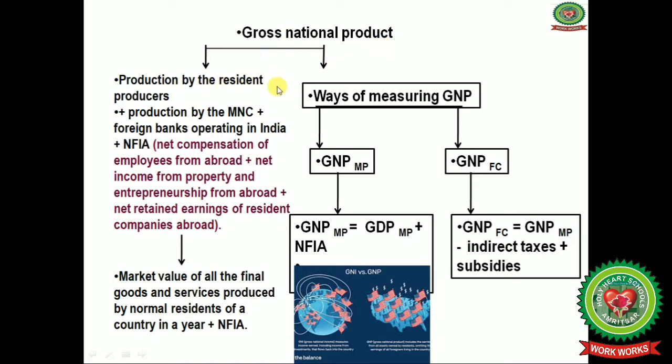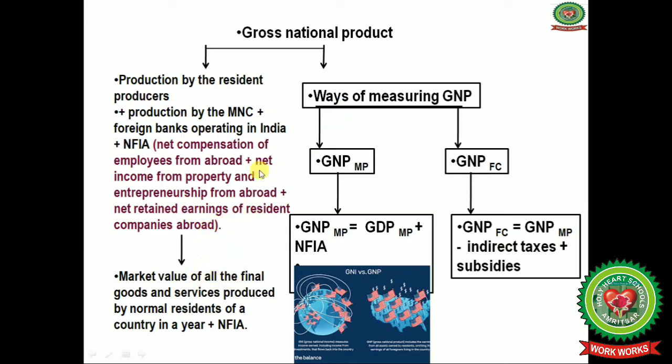Students, gross national product is the production by the resident producers and producers by the MNCs plus foreign banks operating in India, plus net factor income from abroad. Under net factor income from abroad, there is net compensation of employees from abroad, those who are working in foreign countries, institutions, organizations or industries, plus net income from property and entrepreneurship from abroad, the persons who have their property abroad, plus net retained earnings of resident companies abroad.